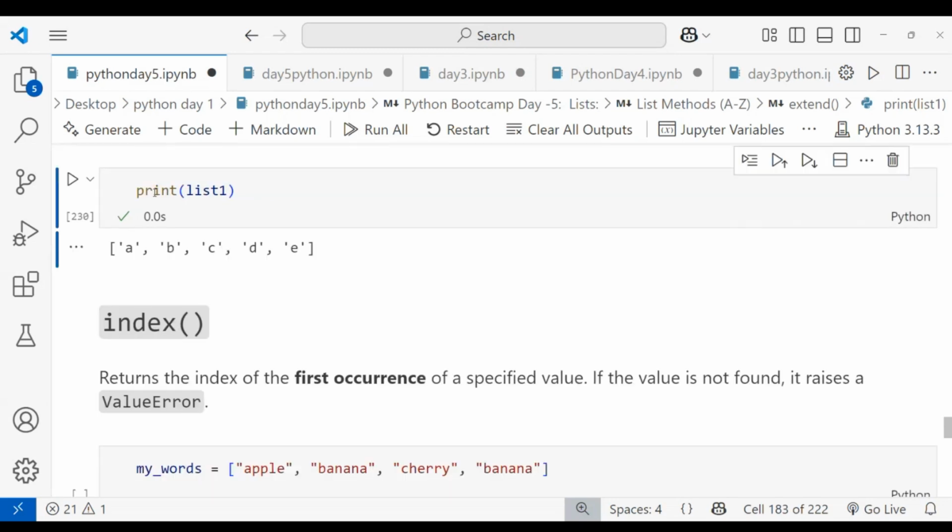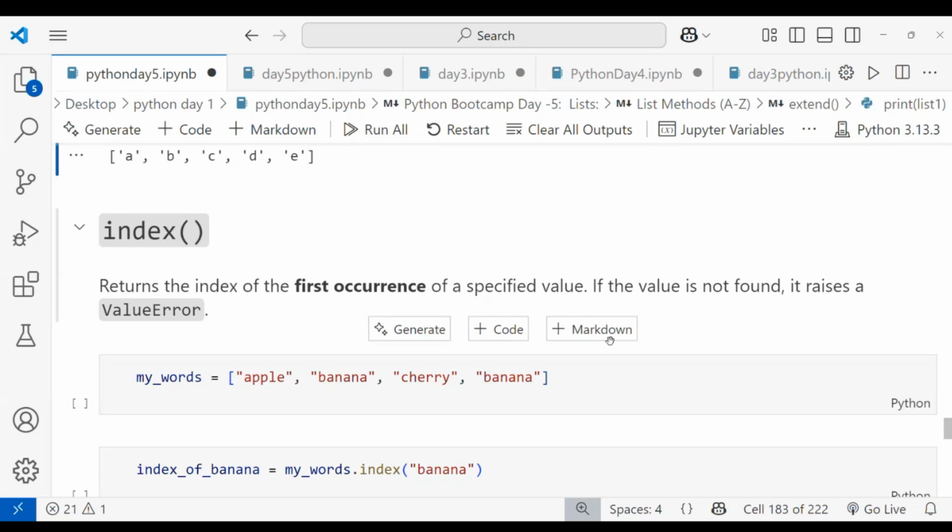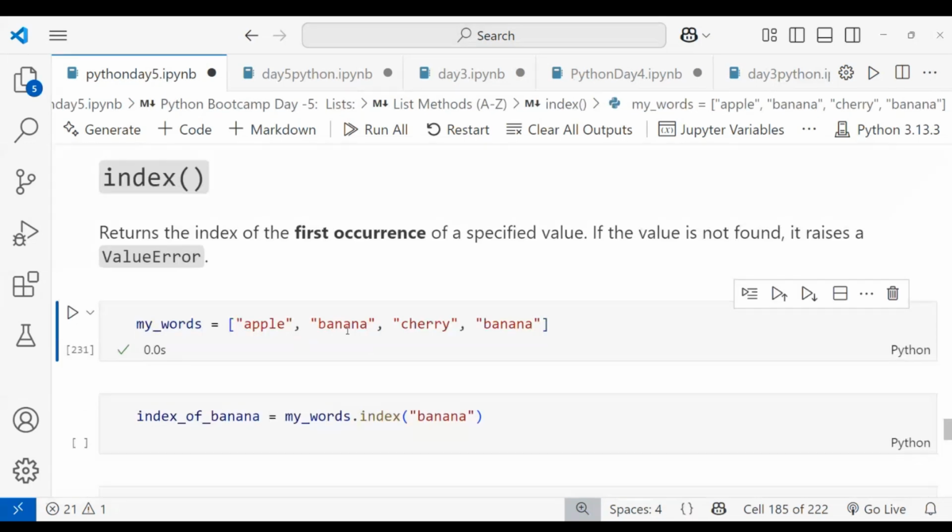Okay, coming to the index. What does index do? It returns the index of the first occurrence of a specified value. If the value is not found, it raises a ValueError. If you want the index of a specific value, I'm taking an example with my words: apple, banana, cherry, banana. I'm running this. I want the index value of banana, so I take the index of banana is equal to my words dot index of banana.